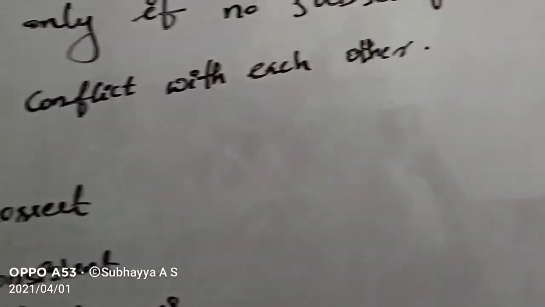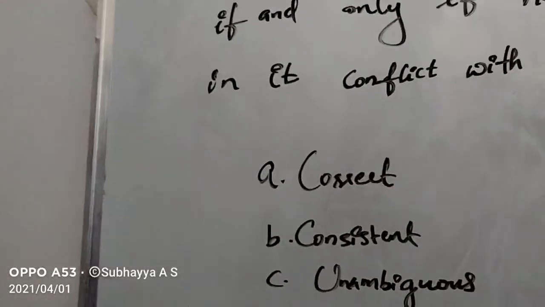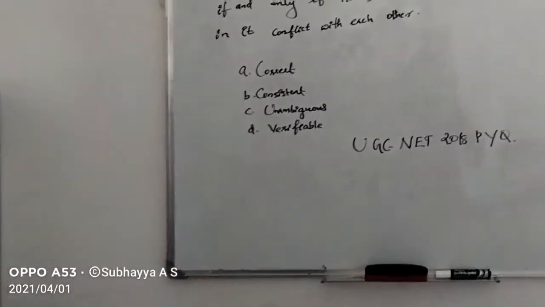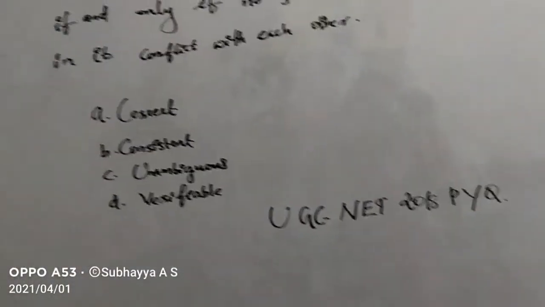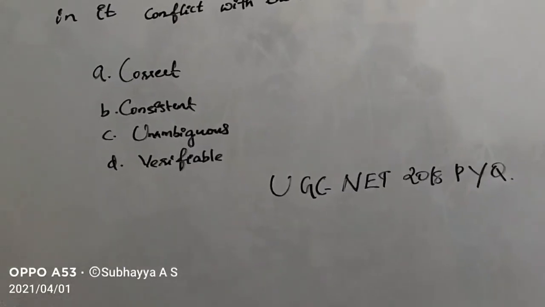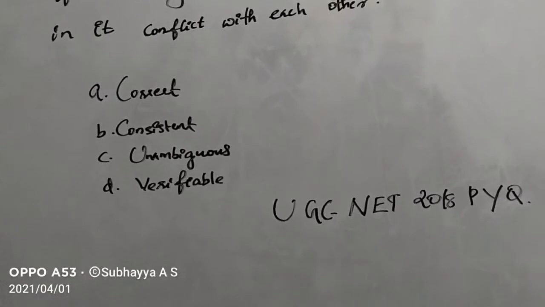The software requirement specification, SRS, is said to be dash if and only if no subset of individual requirements described in it conflict with each other. Option A, correct; option B, consistent; option C, unambiguous; option D, verifiable. This is the UGC NET 2018 previous year question.